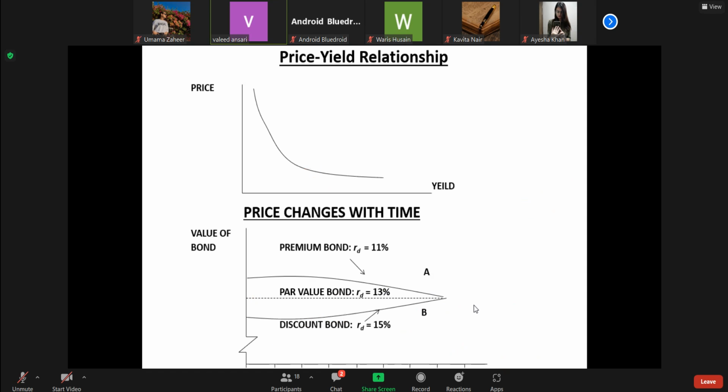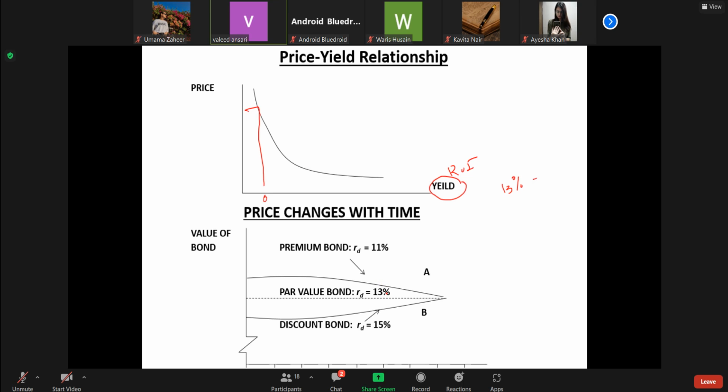Now, this is what I was explaining. The price of the bond and the yield, let us just assume for the moment that it is the rate of interest, setting aside the technical difference. If the rate of interest is lower, the bond price will be high, and like the prevailing 13% interest rate has brought down the value of the bond below the face value. And this is what happens here.